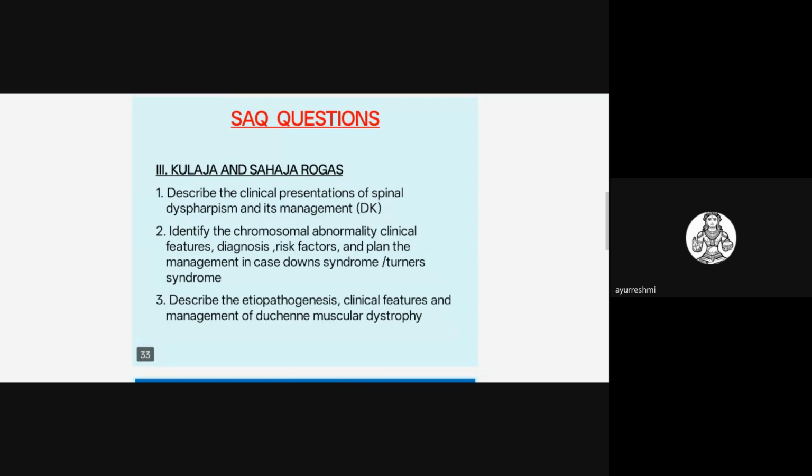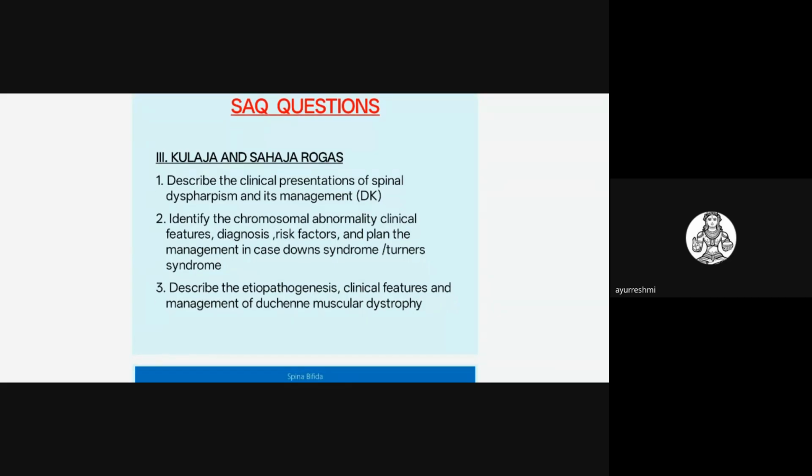So one question may arise from the desire to know topic. They may select this topic because spina bifida is also very commonly asked in previous question papers. So this is one of the topics they may choose. That's what I have mentioned, this spina bifida, even as a desire to know topic, also in the SAQ questions. The remaining very commonly asked question is Down syndrome or Turner syndrome.